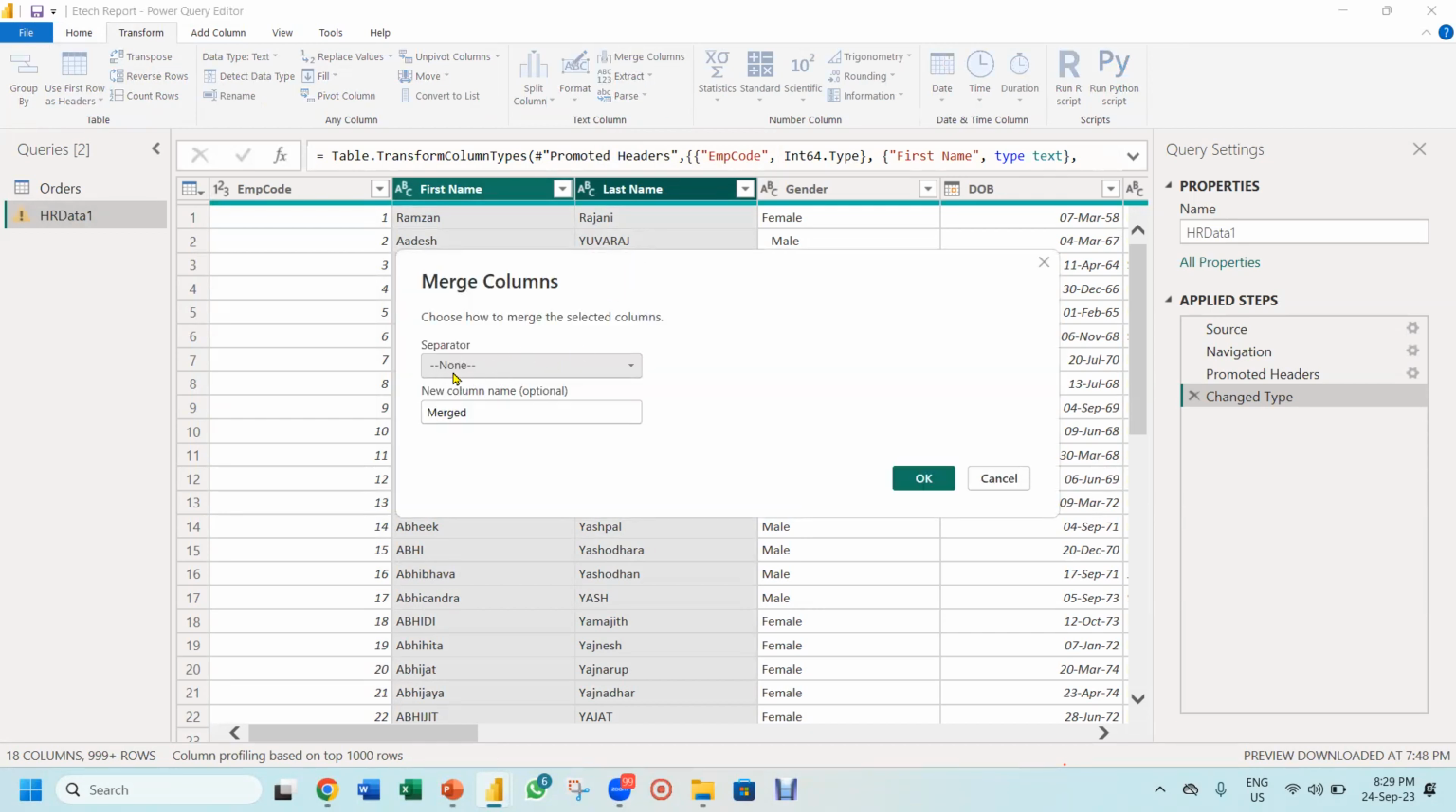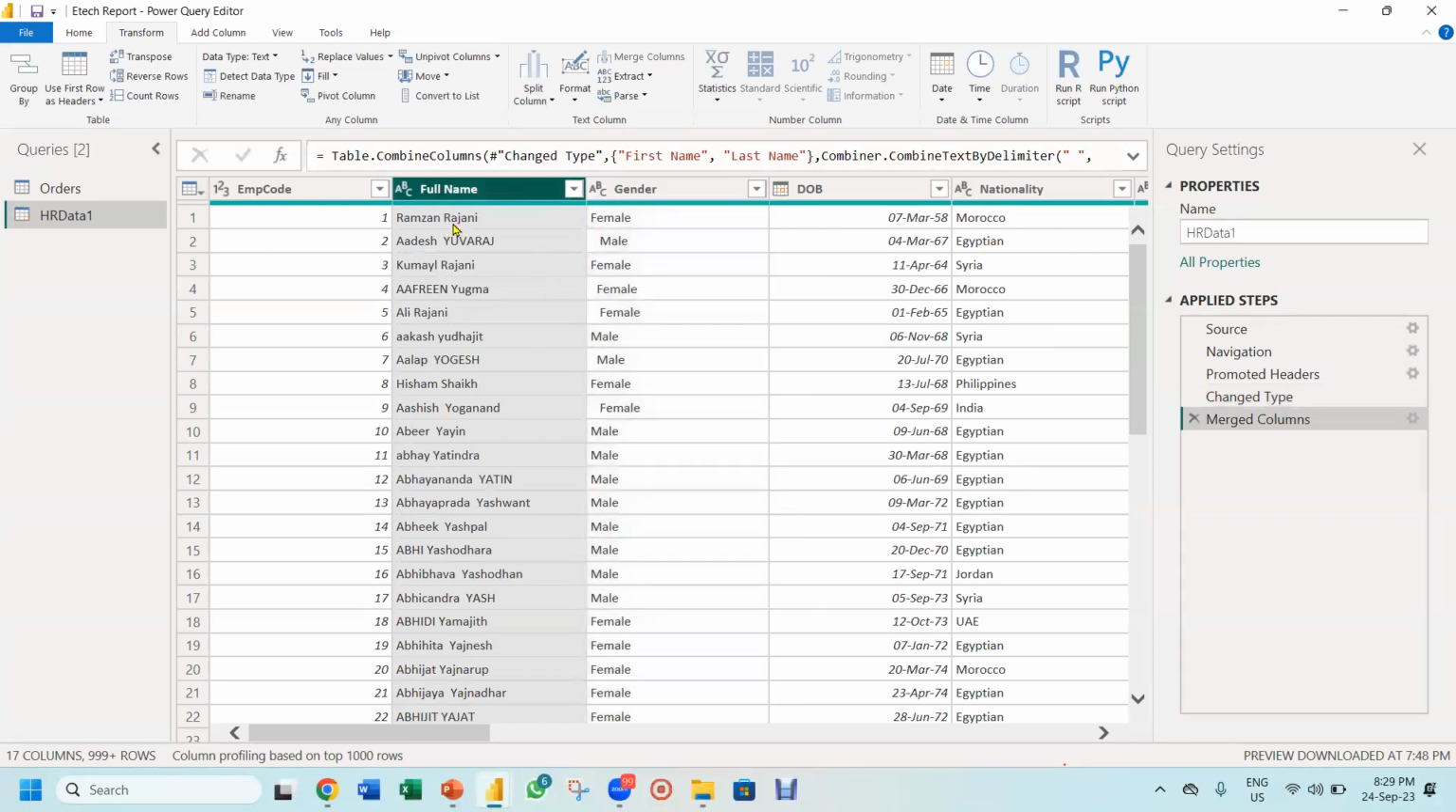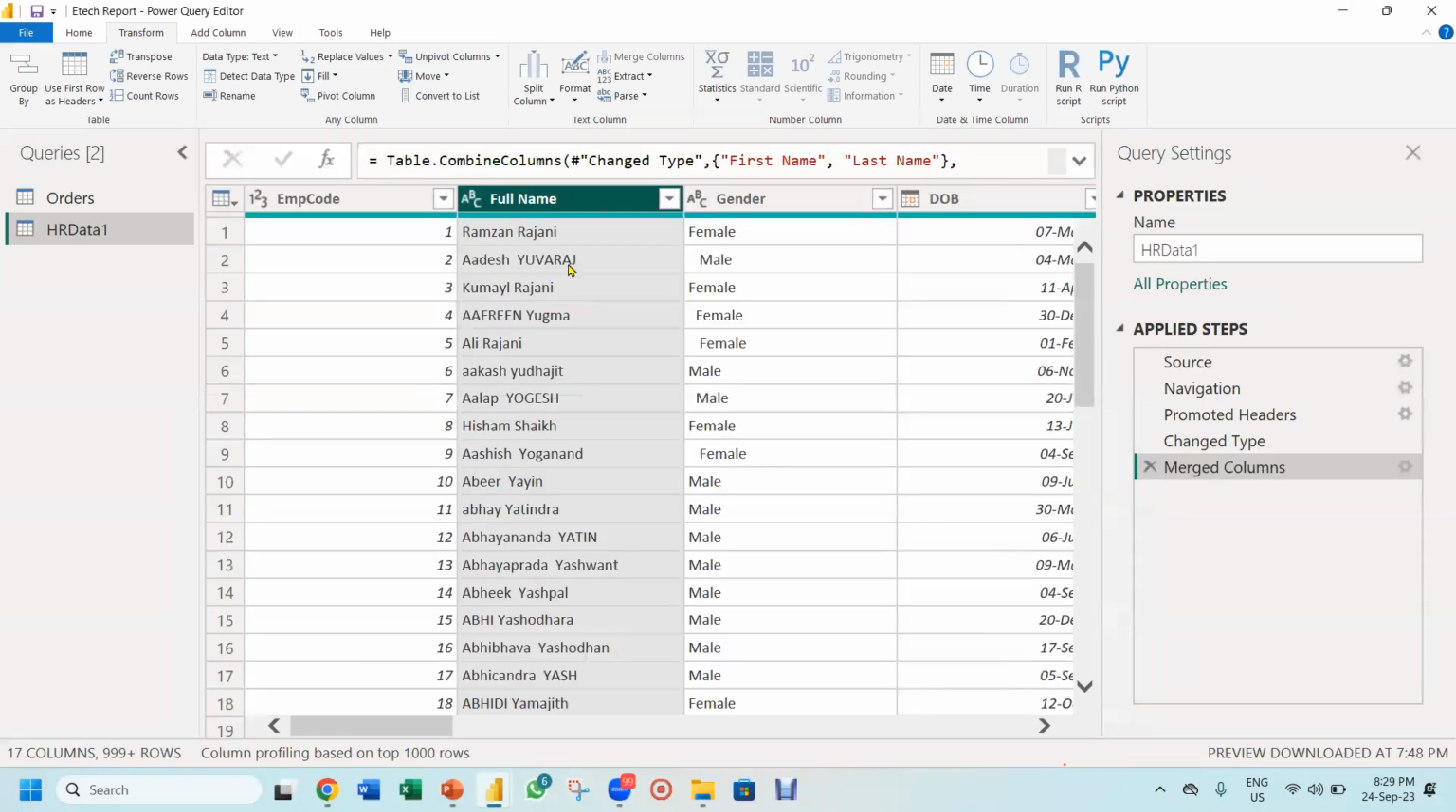It asks what you want between them. Naturally, I need a space. Let me give it a name, let's say full name. Should I say okay? Okay, you see first name and last name have been combined. Instead of a formula, you use this. This you don't have in Excel. This is there in Power Query.